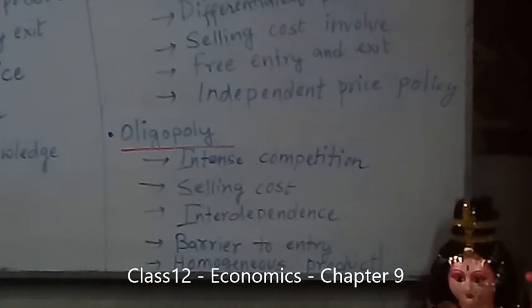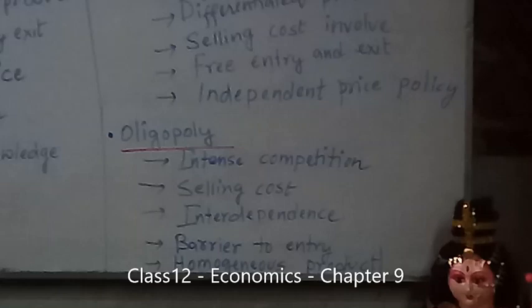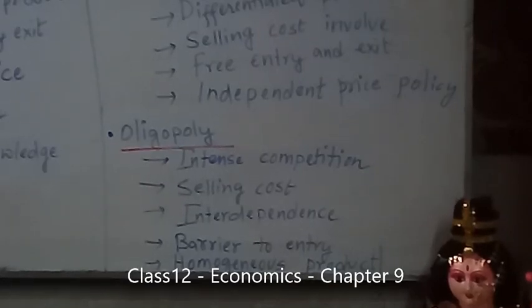Next, you have barrier to entry. What do you understand by barrier to entry? The existence of oligopoly in the long run necessitates the existence of effective barriers to the entry of new firms to the industry. In the absence of this barrier to entry, the oligopoly may not retain its characteristic of a few sellers in the long run. That means any firm cannot enter the oligopoly market. There is a barrier to entry.